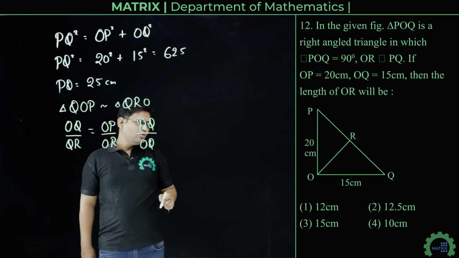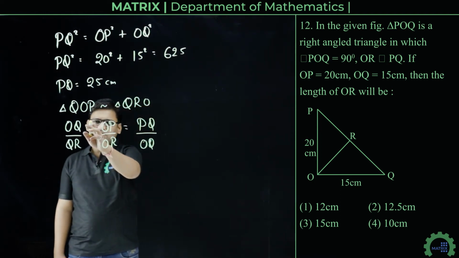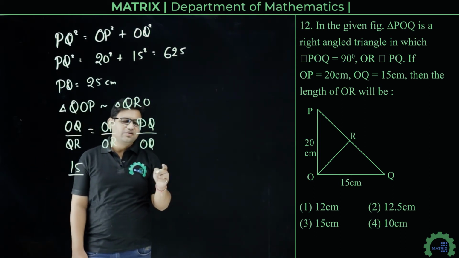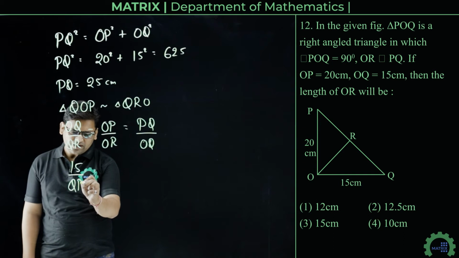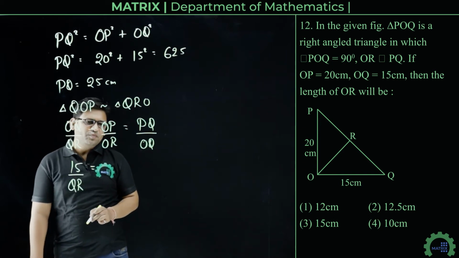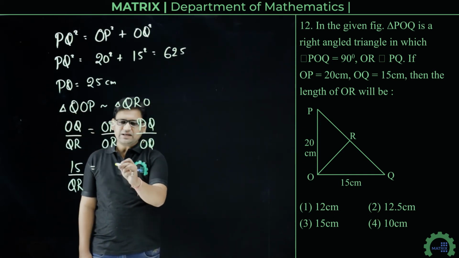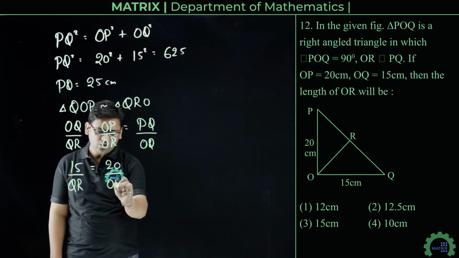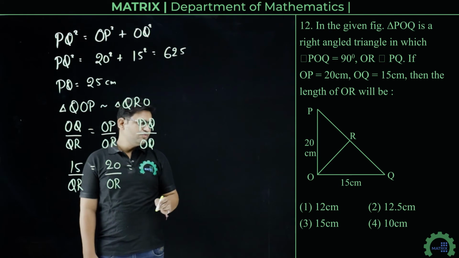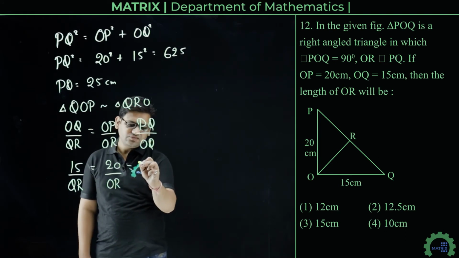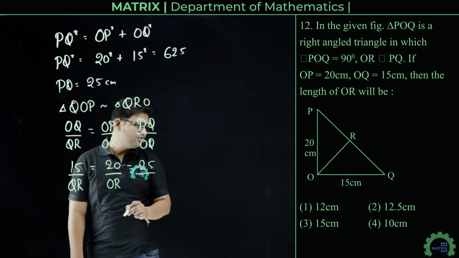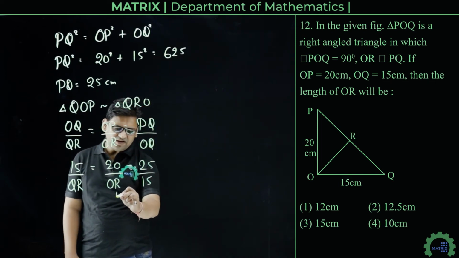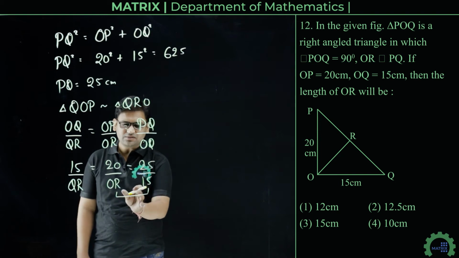Now OQ upon QR: OQ is 15 and QR we don't know, so write it as QR. OP upon OR: OP is 20 and OR is the length we have to find. PQ is 25 and length OQ is 15. So we have to find the length OR, and we can easily find it from this equation.